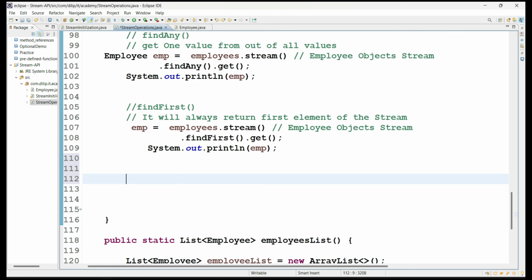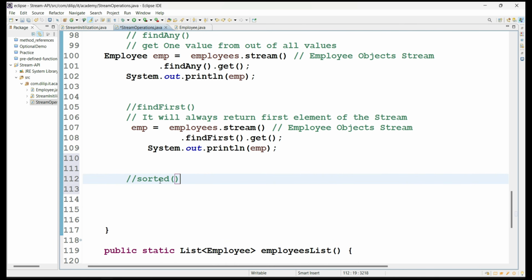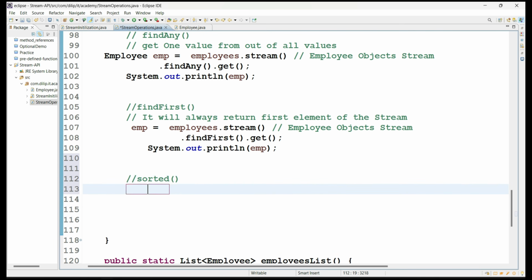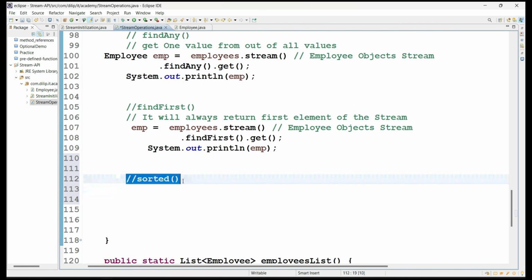Now similarly, let's move to the other popular methods inside the Stream API. We will try to understand them now. For example, there is one more method called the sorted method. It's one of the most important methods of the Stream API. It's asked in most interviews with respect to sorting the values or the data of collection values. The method name itself represents that it's all about sorting the data. So the purpose of this method is to sort the data. So how are we going to sort the data? Here it is.